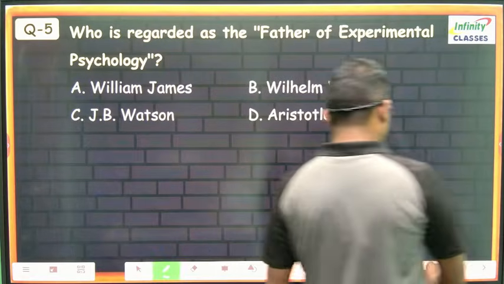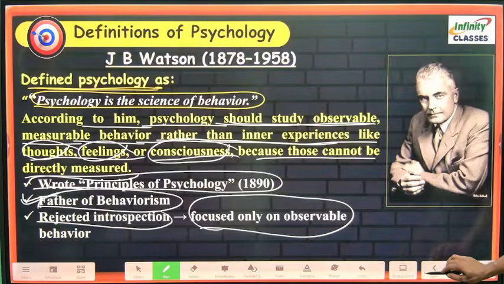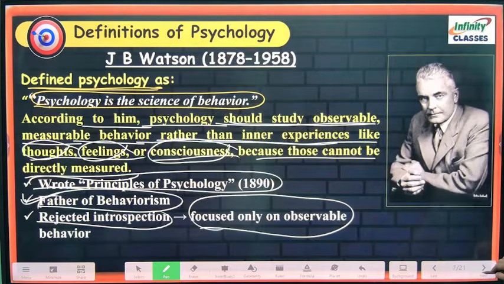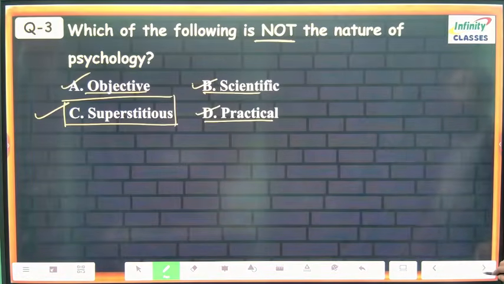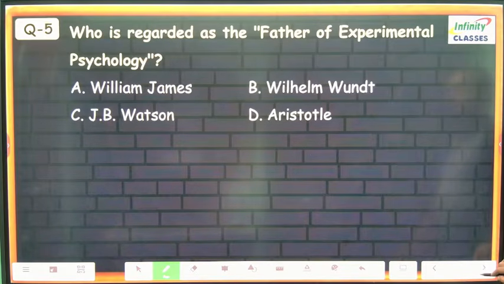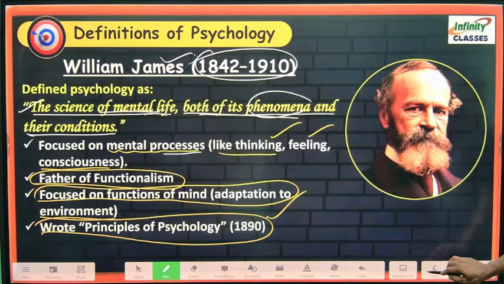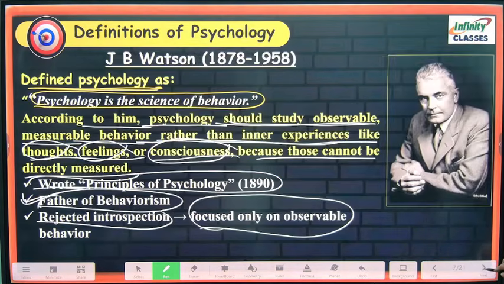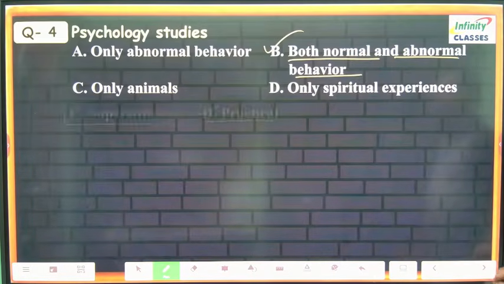So the correct answer is Wilhelm Wundt, because he first established the psychological lab. Wilhelm Wundt is the father of experimental psychology, so that is the correct answer for this question.